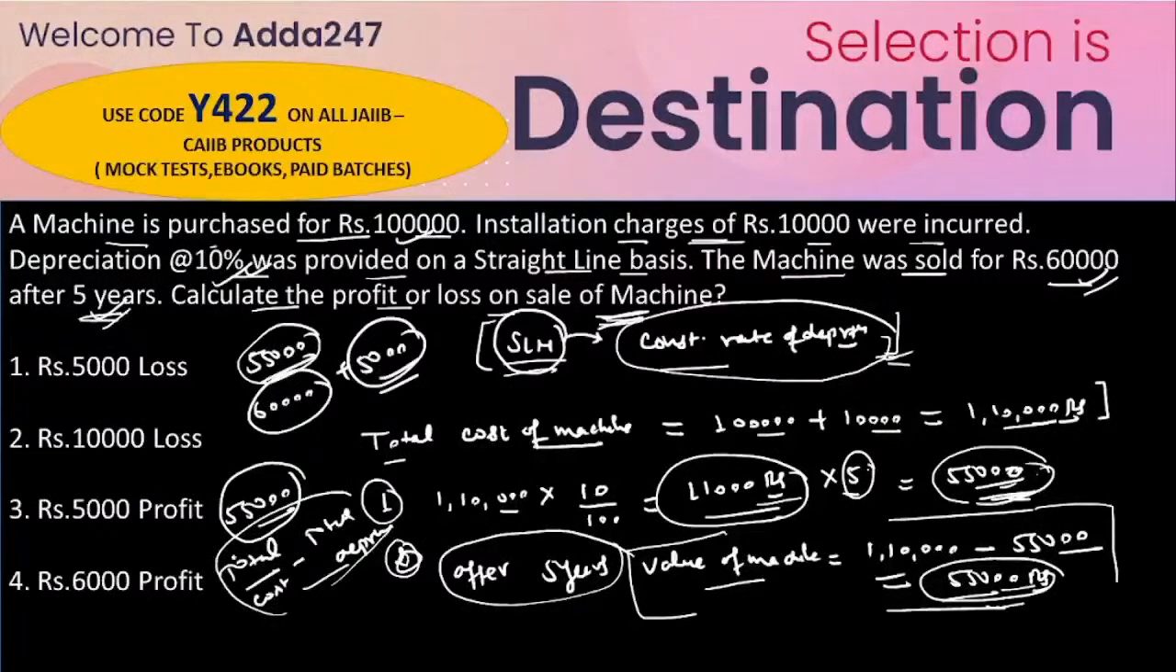Okay, so from this we just find out the value here, and if we just sold this machine for 60,000, the profit would be 5,000 rupees. So the answer would be here, that is third. We just received the 5,000 rupees profit if we sold this machine. Okay, so I hope it is clear now.